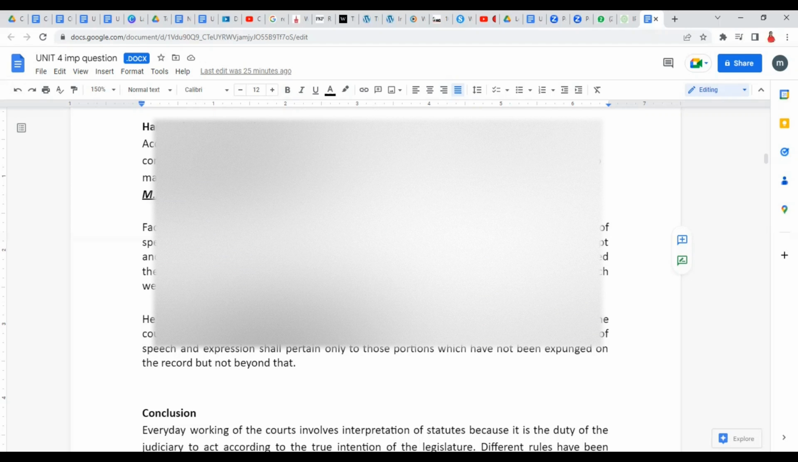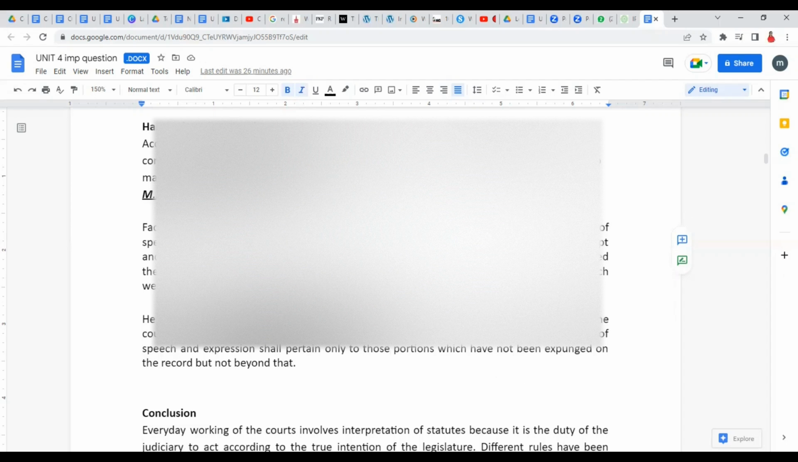Now, this publisher said that he has a fundamental right to speech and expression, that Article 19 clause 1 clause A provides me the fundamental right of freedom of speech and expression, and I am free under this provision to publish it, to make it public. It was held by the court that Article 19(1)(a) itself talks about reasonable freedom, and therefore freedom of speech and expression shall pertain only to those portions which Parliament had not said cannot be published. Only to that extent would it be applicable.